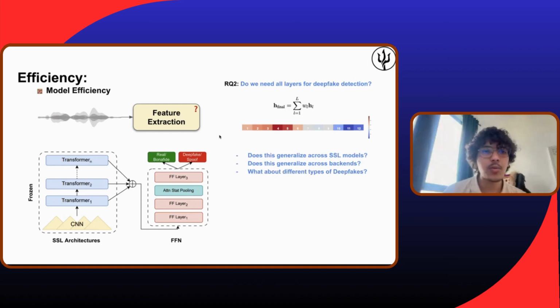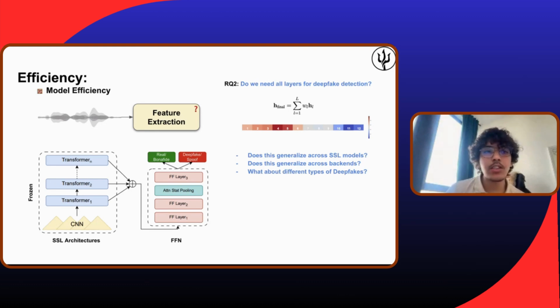But let's imagine that we did that using training on only one dataset. We need to make sure that the findings generalize across different SSL models. We have different SSL models, as I showed in the beginning: Wave2Vec, WavLM, HuBERT, and so on. If I limit myself to only 6 layers, it should be consistent across all these SSL models.